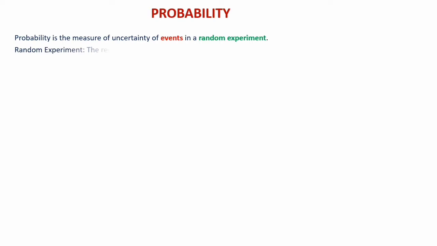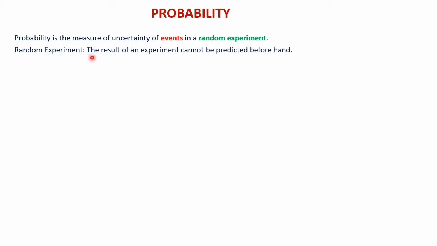First of all, from the chapter probability, let's recall what we have learned so far. Probability is the measure of uncertainty of events in a random experiment. We have learned in class 11 that probability is the measure of chance or uncertainty of events in a random experiment. And here there are two terms we must be familiar with: random experiment and events.